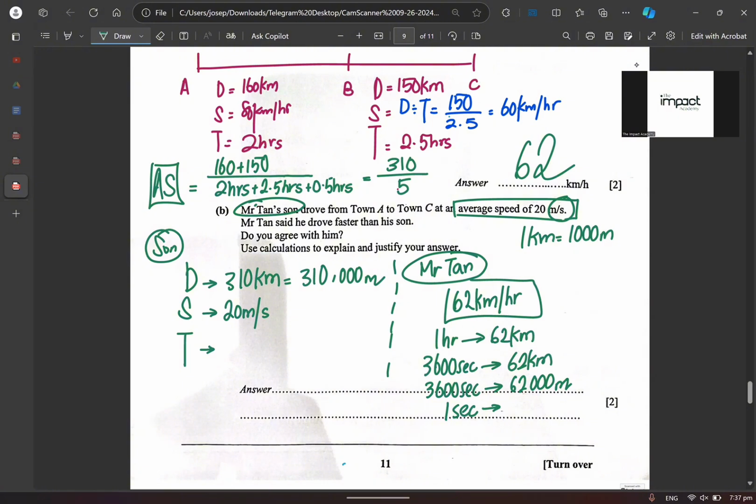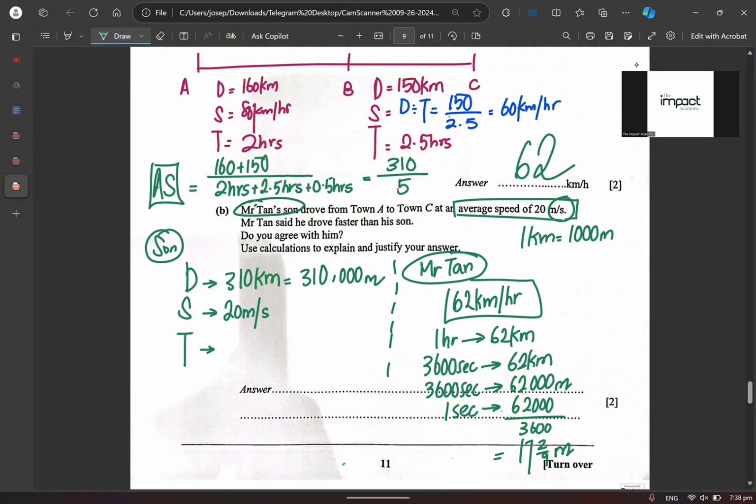1 second will be 62,000 divided by 3,600. You'll get an answer of 17.2 over 9 meters. Make sense or not make sense? So every 1 second, Mr. Tan can cover 17.2 over 9 meters. Can you understand or don't understand? Every 1 second, he can cover 17.2 over 9 meters. Make sense? Okay, very good. So that is my 1 second.